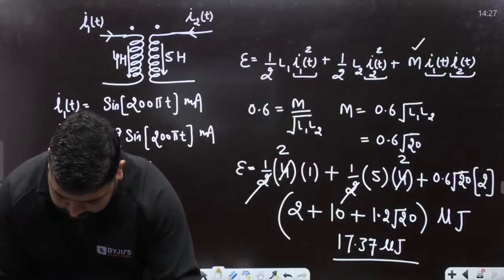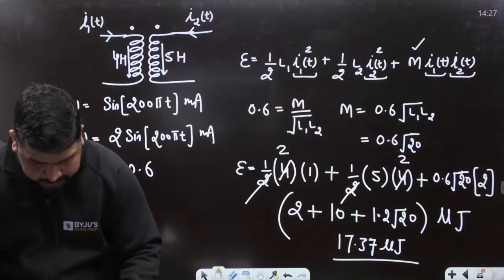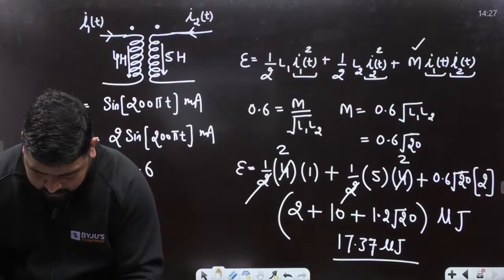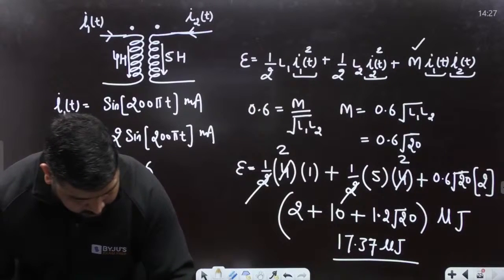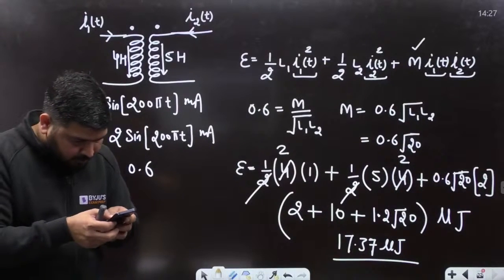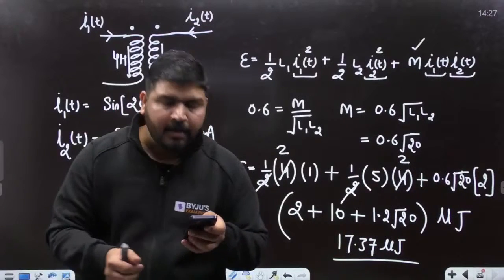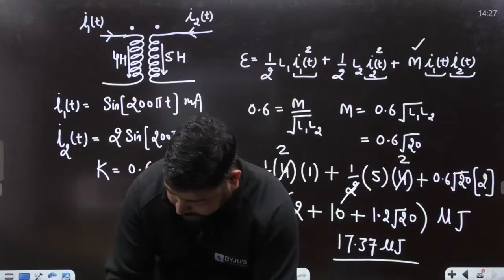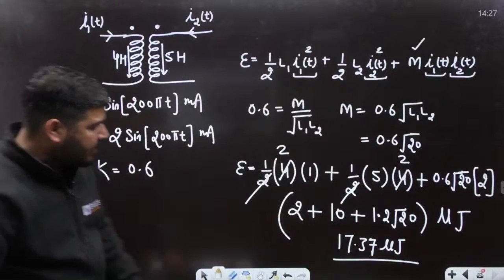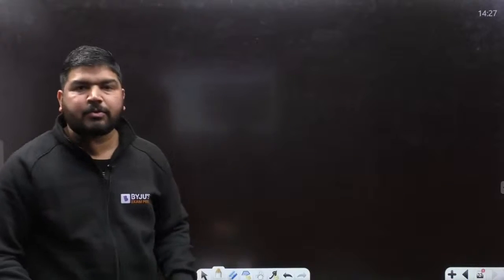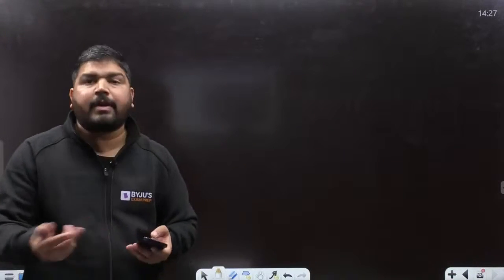The next question is from analog electronics. Let's try to solve analog electronics questions. Before that, there is one wattmeter question also. That question was again very good, and maximum students have made a mistake or left that question.